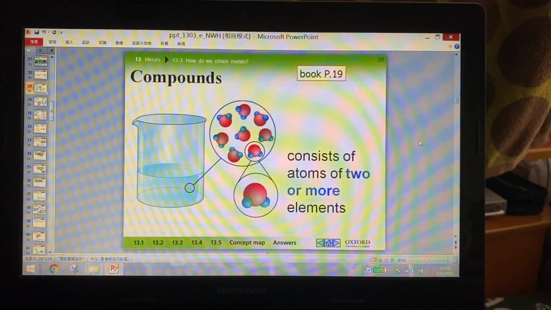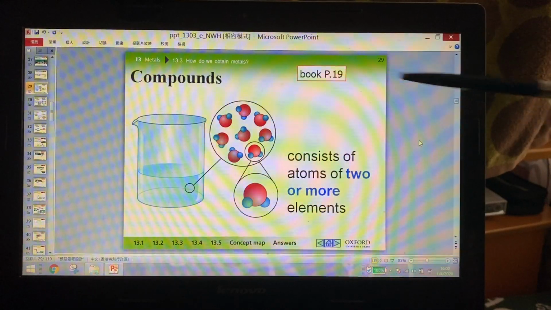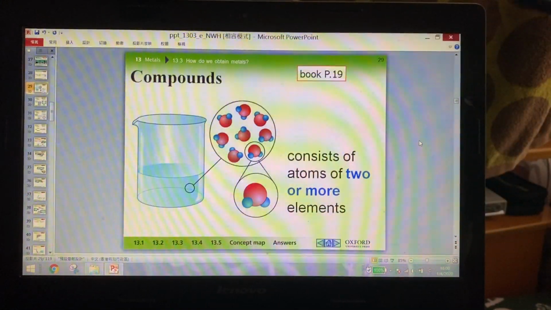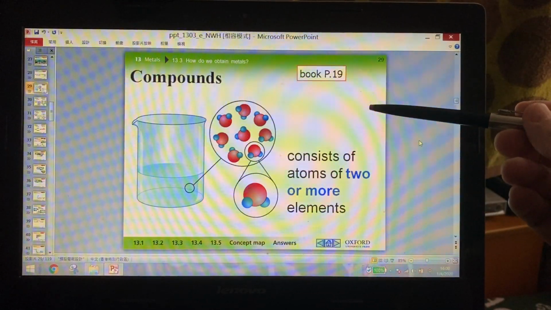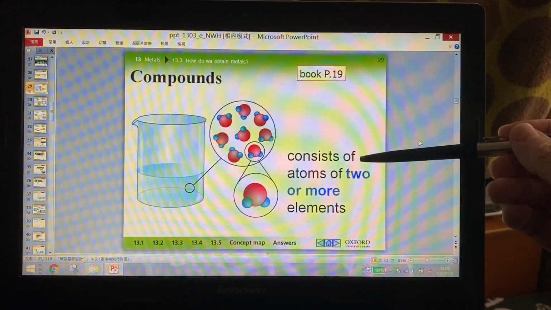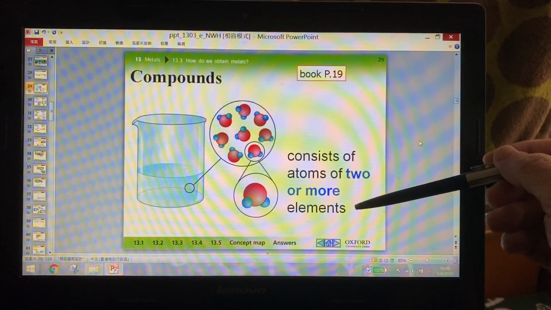Now we talk about compounds. We already talked about elements. An element is very pure, very simple. But for compounds, it is no longer simple or pure. So it consists of atoms of two or more elements.